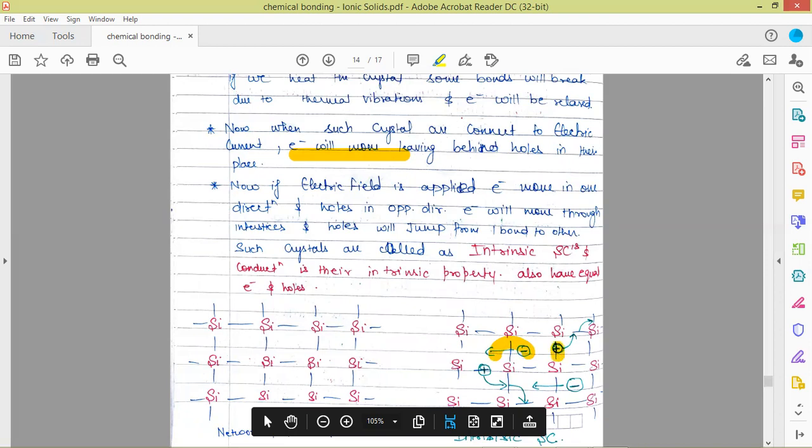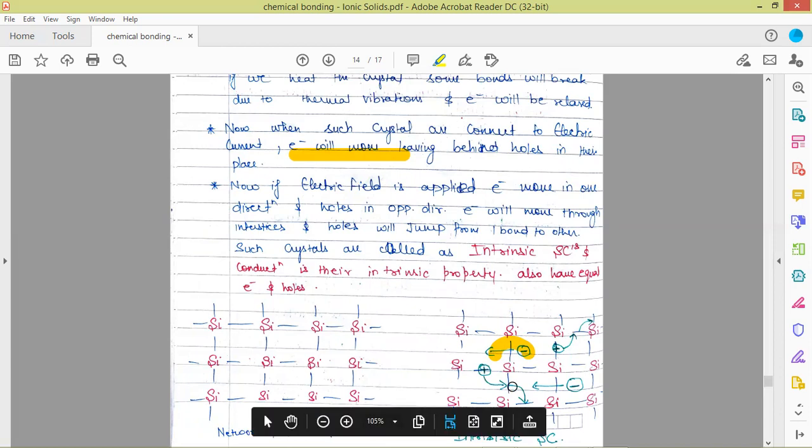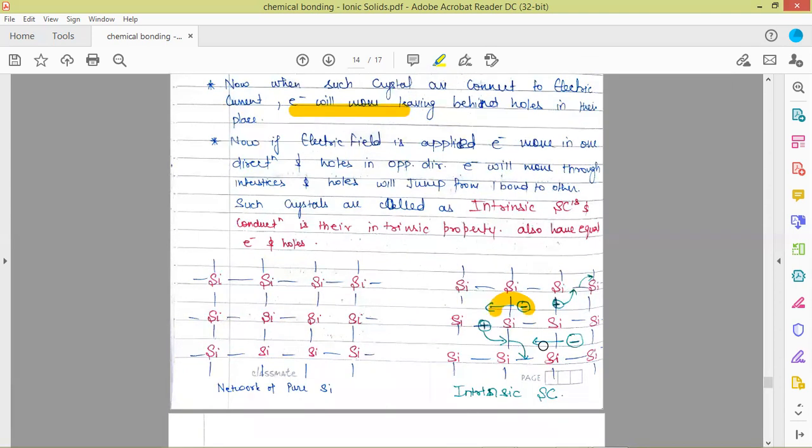So if a hole is present here, it is moving from here to here, then to there. So this is the movement of a hole, which is through the bonds, and electrons are moving through the interstices. Such kind of movement is there for electrons and holes when the electric current is connected. So now there is a movement of charged particles. The holes are also moving, the electrons are also moving. So such crystals are called intrinsic semiconductors.